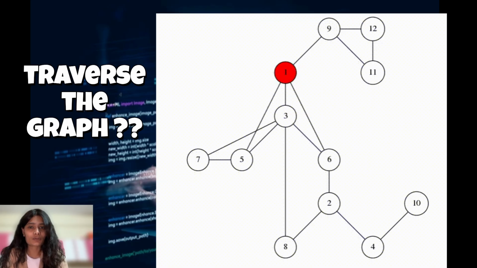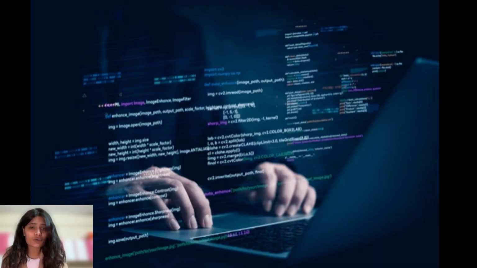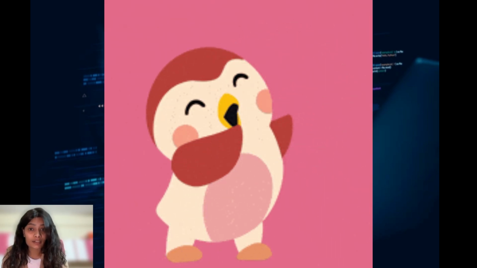Okay, now the idea is how to traverse the graph. Most important part: how do we visit all nodes? We have two main ways, BFS or DFS, which stand for breadth first search and depth first search. These are the heart of graph problems.